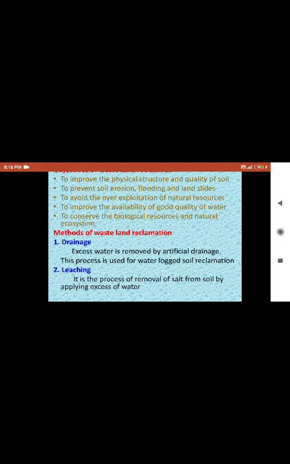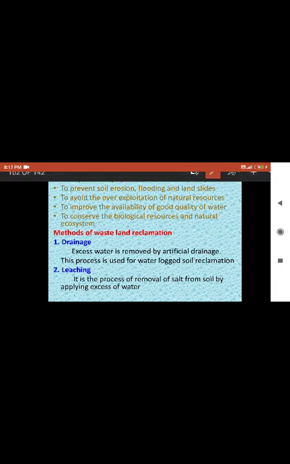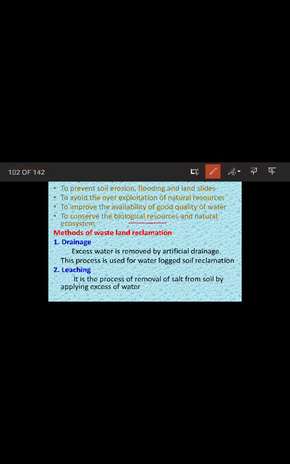Now let us see the objective of wasteland reclamation. To improve the physical structure and quality of soil, we are going for wasteland reclamation, and also to prevent soil erosion, flooding and landslides, and also to avoid the over exploitation of natural resources, to conserve the biological resources and natural ecosystem. We are going for the wasteland reclamation.